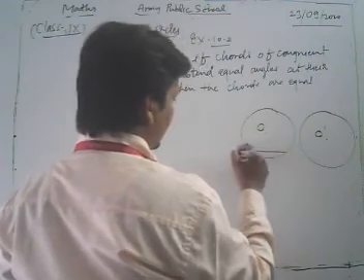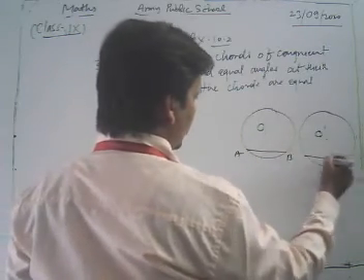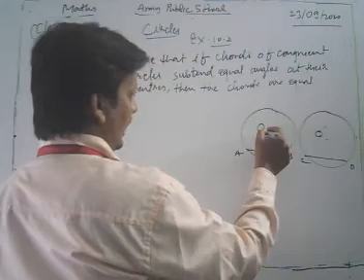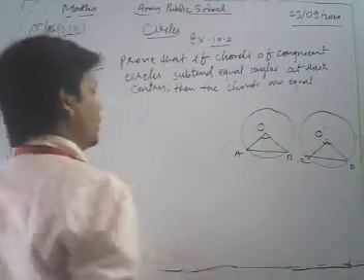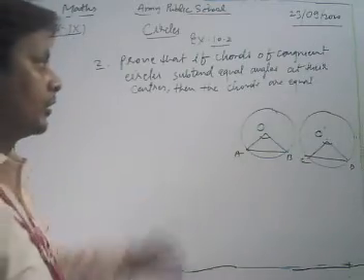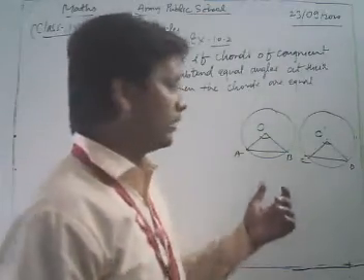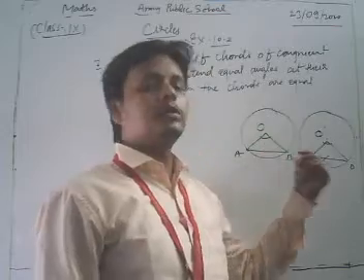We draw chord AB and chord CD, and the angles subtended by them at the centers are equal to each other, which is given in our question. We have to show that then the chords are equal, that is, chord AB is equal to chord CD.